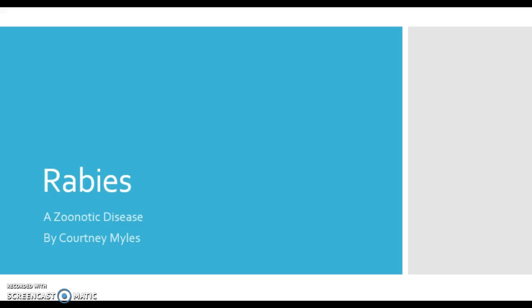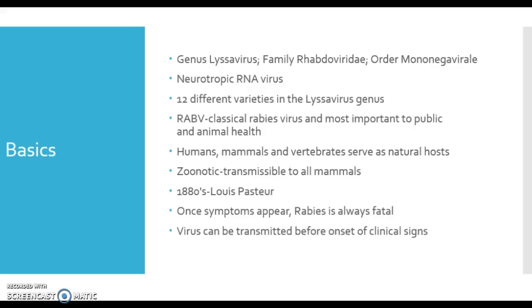This presentation is for the One Health, One Medicine, a Sustainable Approach course. I have chosen rabies as a zoonotic disease. Rabies has been around for centuries. However, it wasn't until the 1880s that Louis Pasteur actually identified a virus as being the cause.